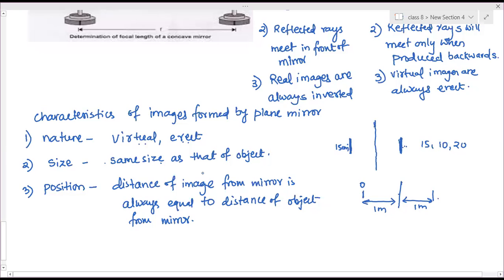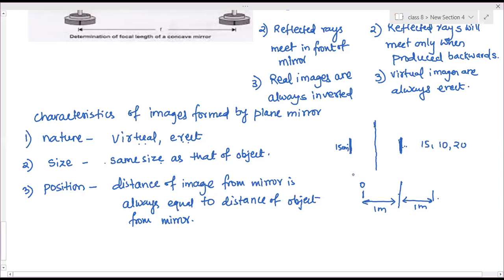Now if this object moves 20 centimeter in front of the mirror, what is the distance between the object and the image? 160 centimeter. 1 meter 60 centimeter. 160 centimeters.